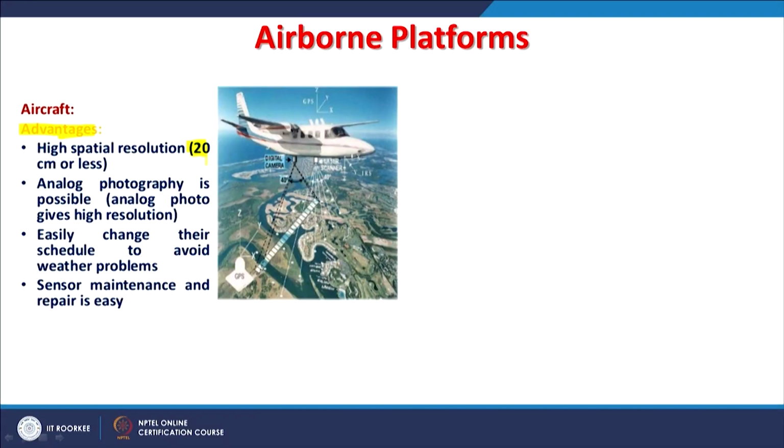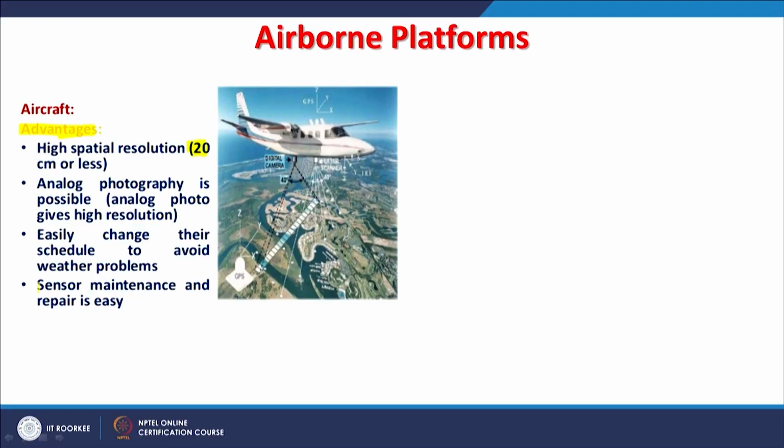And airborne platforms can easily change their schedule to avoid bad weather. That means with an airborne platform, if the weather is wet, things can be planned accordingly for when the weather is clean. But in the case of satellites, orbits cannot be changed. Whatever the weather conditions, it will overpass that area and record whatever is available in the atmosphere over the land. But in airborne, it is possible to schedule according to clean weather.